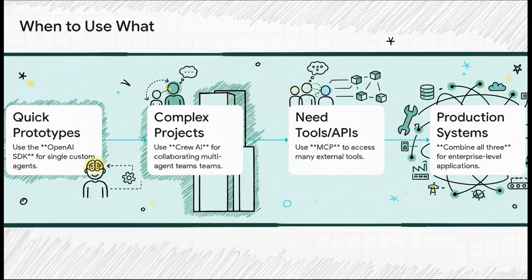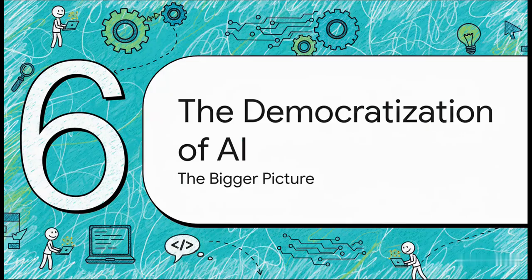So we can actually turn this into a super simple guide. Step 1, need a quick prototype or just one custom agent? Go with the OpenAI SDK. Easy. Step 2, got a really complex project that needs multiple specialists working together? That's a job for Crew AI. Step 3, do your agents need to access a bunch of external tools or APIs? MCP is a must. And finally, step 4, if you're building a serious production-level system, you're probably going to end up combining all 3.